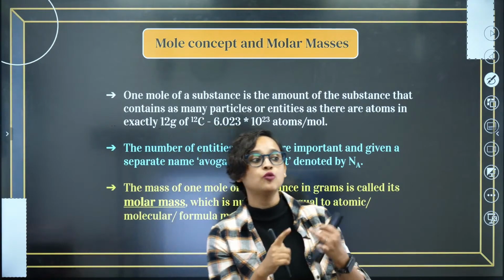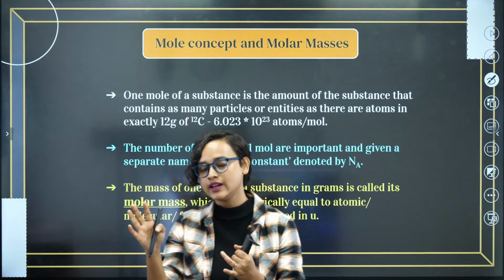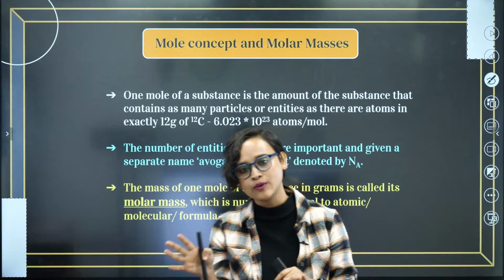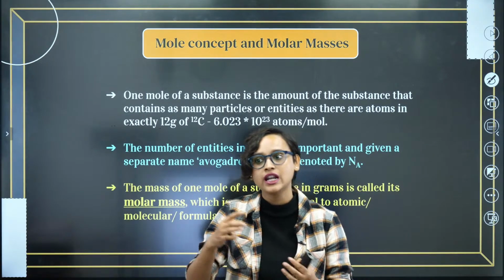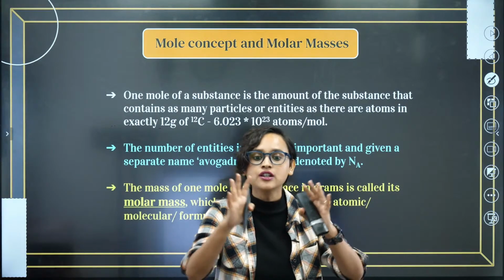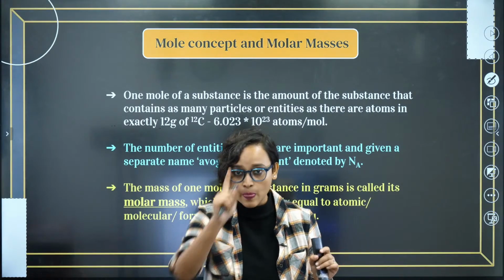So if I say 1 dozen bananas, you will say 12 bananas. 1 dozen eggs, 12 eggs. 1 dozen socks, 12 pairs of socks. 1 dozen students, 12 students. Am I right, everybody? Is this clear?